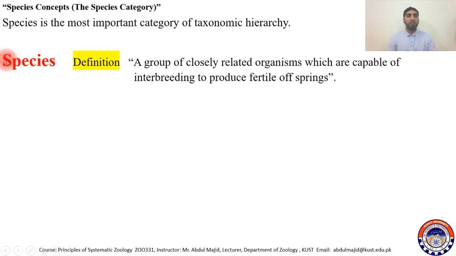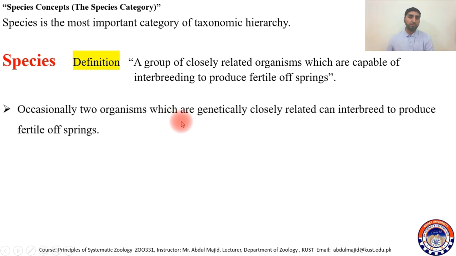So species can be defined as a group of closely related organisms which are capable of interbreeding to produce fertile offspring. You already know this general definition, that it is a group of closely related organisms which can interbreed and which can produce fertile offspring.